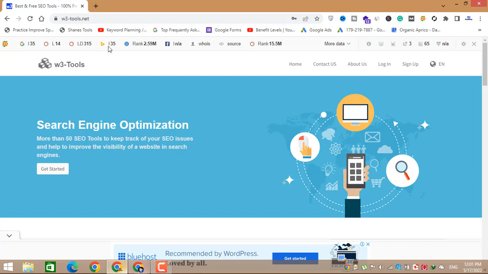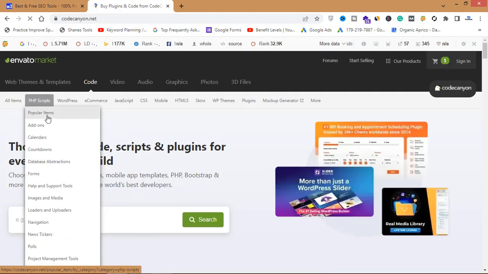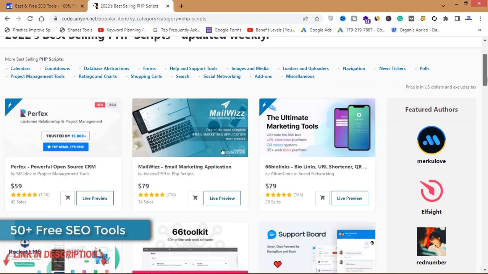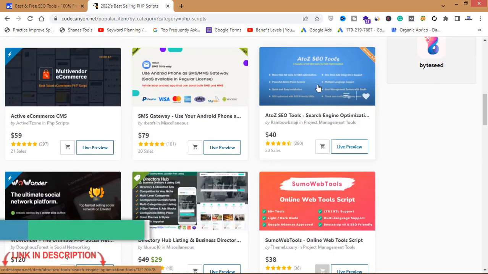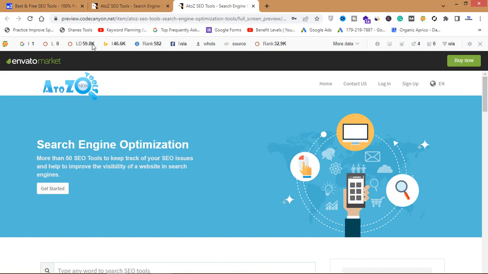If I open Code Canyon, this is the best site to buy tools. You have to click on PHP scripts and then you can get thousands of scripts from here. If I open this tool, this is the one I've just bought. This is the tool I bought from Code Canyon and then published on my website.